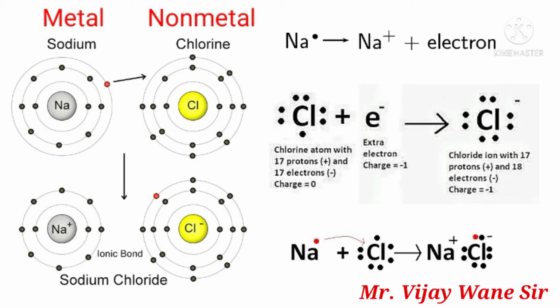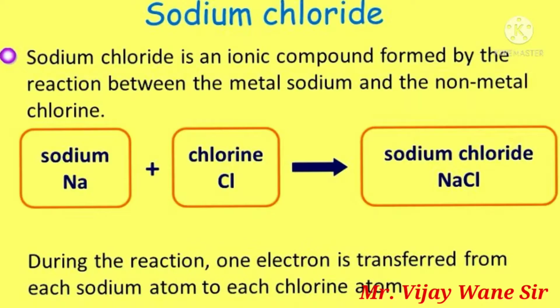So as sodium has lost 1 electron, it has become positive. Such elements which lose 1 or more electrons are called metals, while those which gain 1 or more electrons are called non-metals.